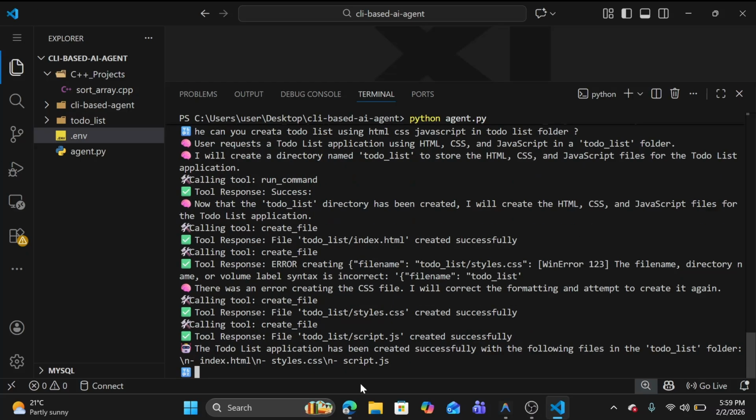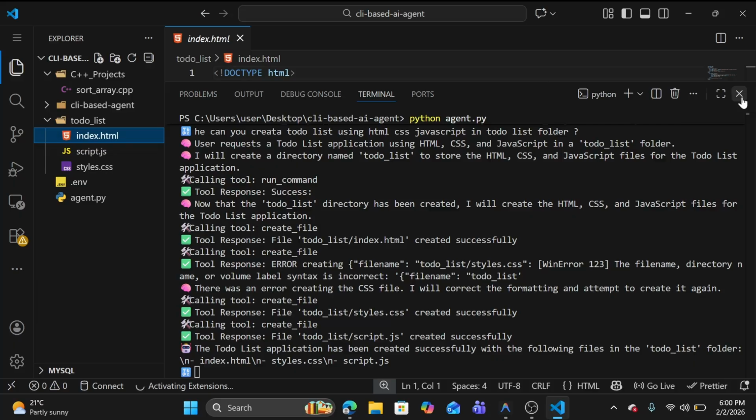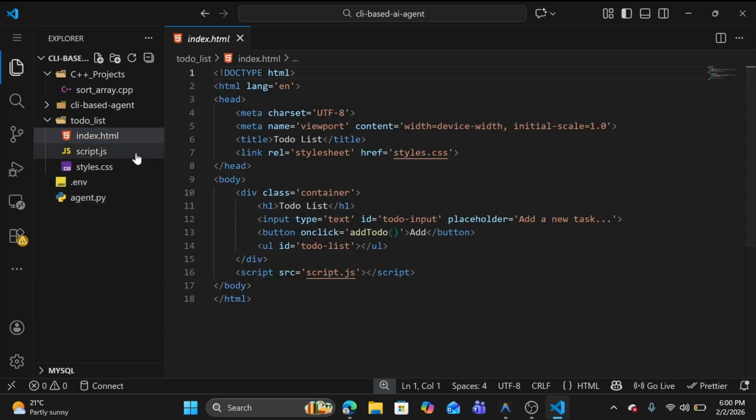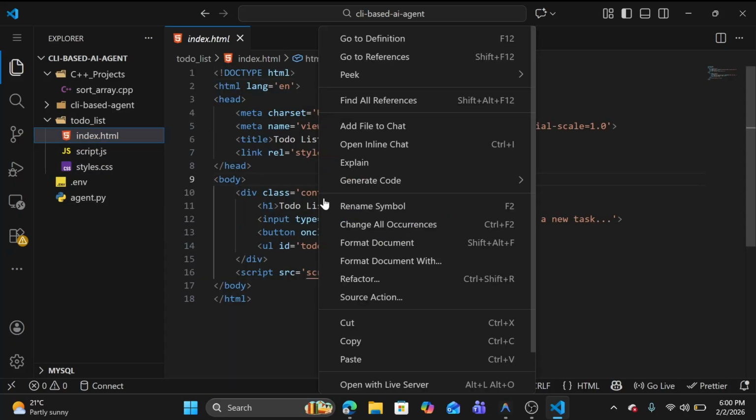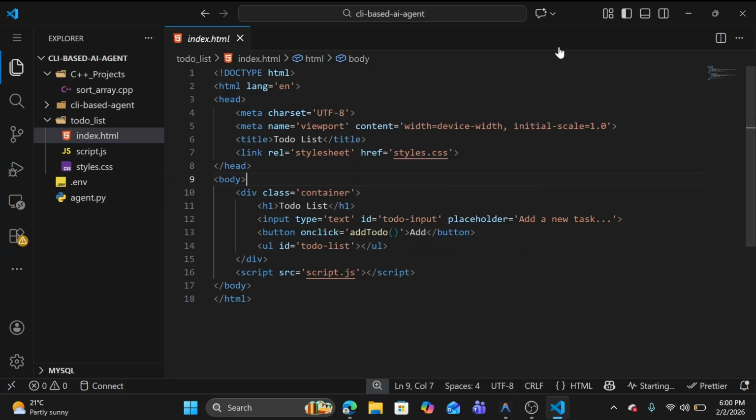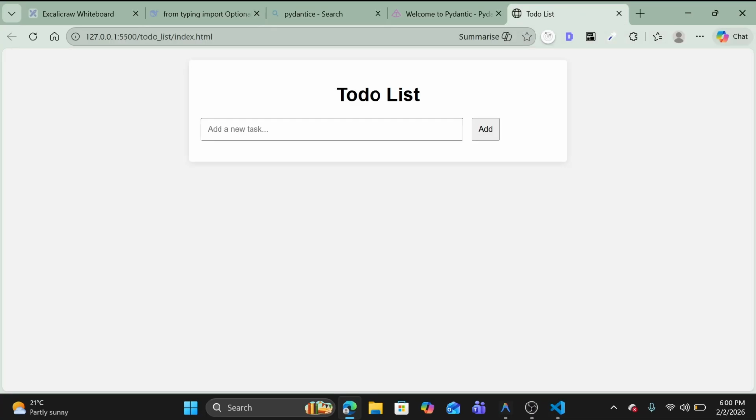You can see here the to-do list application has been created successfully with the following files: index.html, style.css and script.js. Let me see. I have the index.html file and also script.js, and you can see it's already connected. Let me quickly open it. It's opening. Let me add anything. I am able to add.